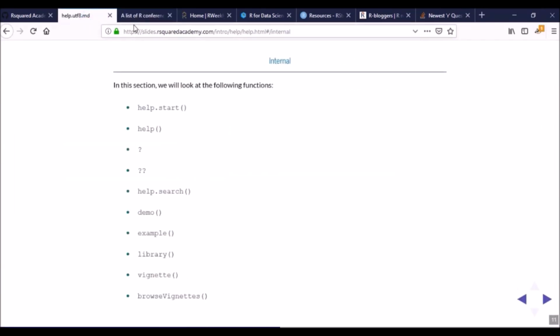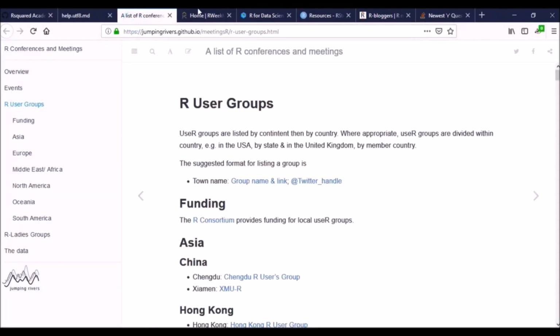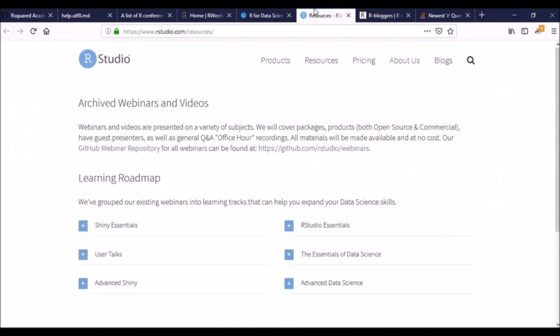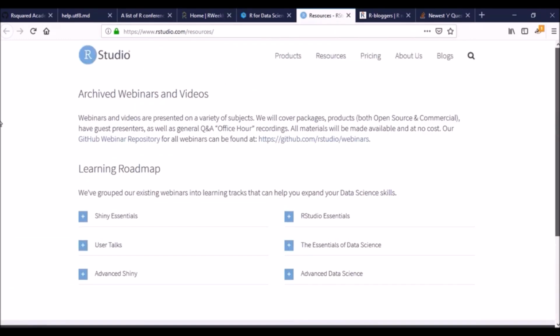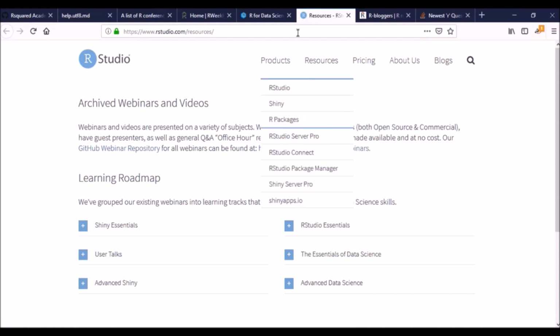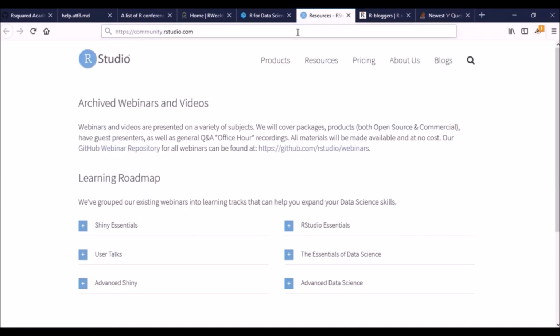Next place, yes. So I think we have looked at a bunch of places: the R user group, R Weekly, the R for Data Science learning community. Then, instead of coming to community.rstudio.com, I came to RStudio resources. This is a good place. They've got lots of webinars and other resources here. If you go to the RStudio website, you can find a bunch of resources that will be useful. And here is community.rstudio.com. I think there was a wrong link, so I came to RStudio resources, but of course that is also a good place to look for resources that you can use.